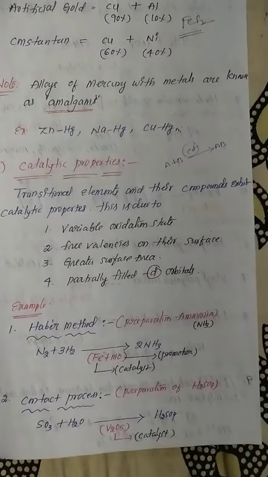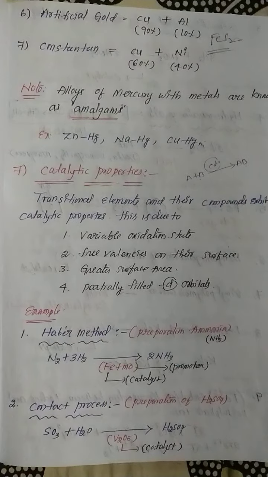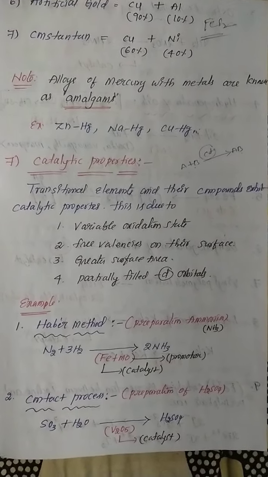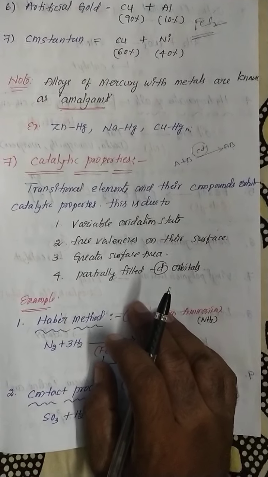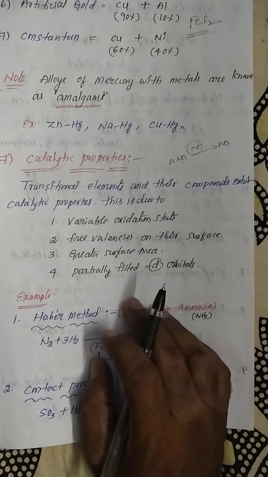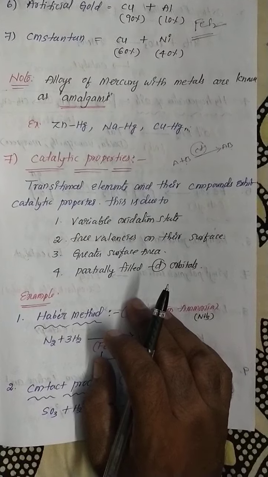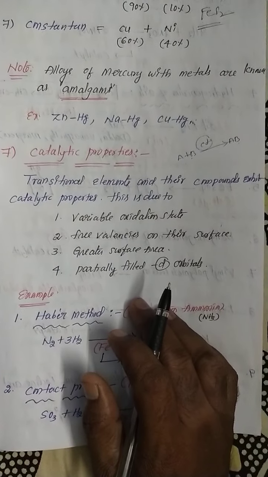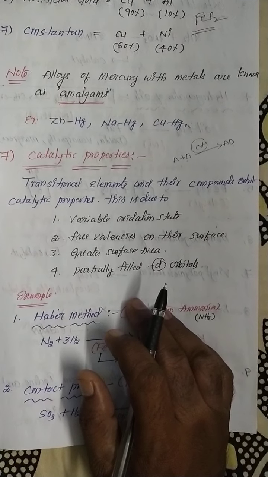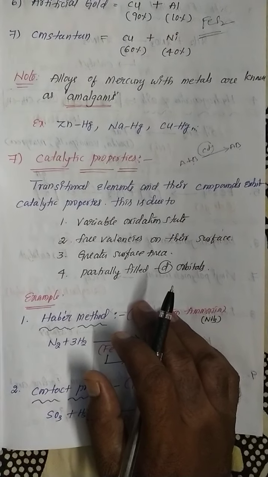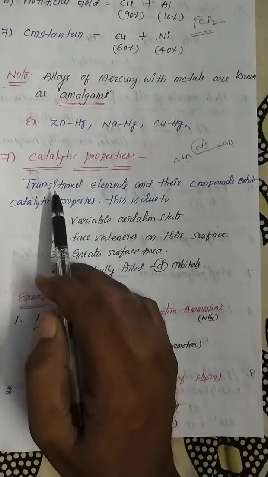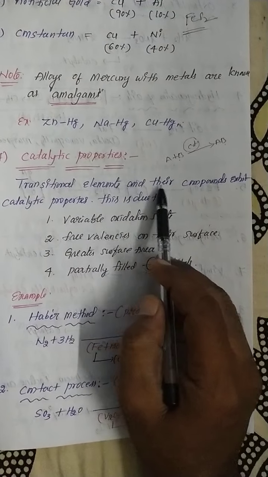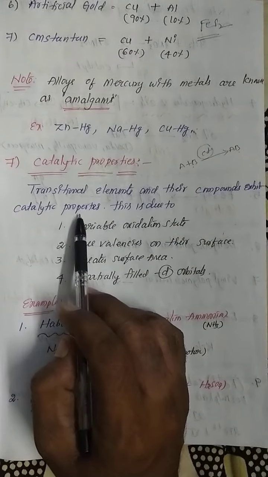My dear students, most of the d block metals act as a good catalyst. So that is the most important. What is a catalyst used for? Catalysts are generally used for increasing the rate of chemical reaction. So why do transition metal ions act as a good catalyst? See, transitional elements and their compounds exhibit catalytic properties.